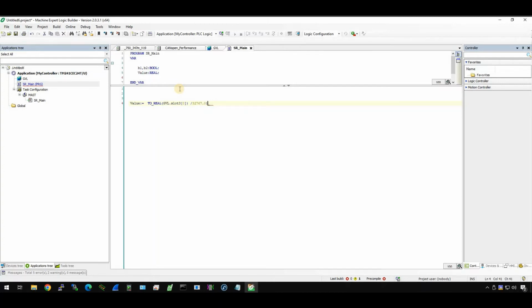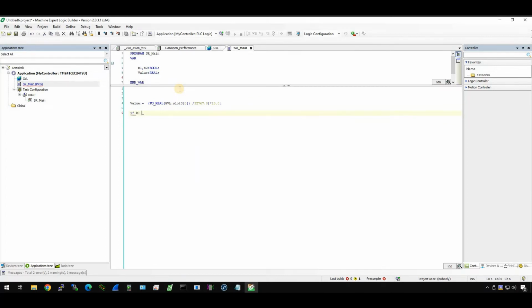Then the value needs to be multiplied by 10. We need to change the unit from the analog signal to 0 to 10 voltage. Okay, it should not have an error. Good. And now we will configure the output.